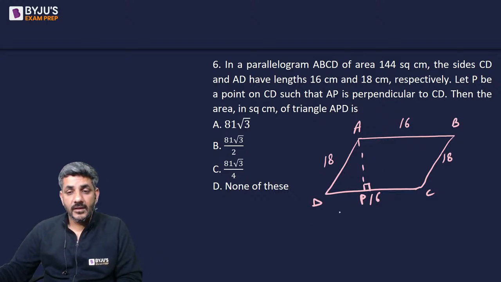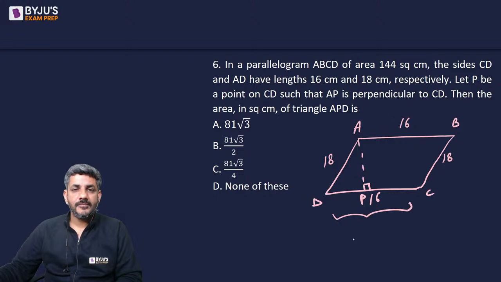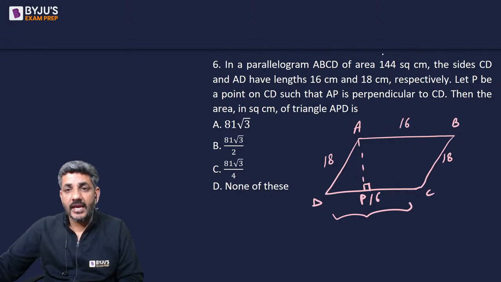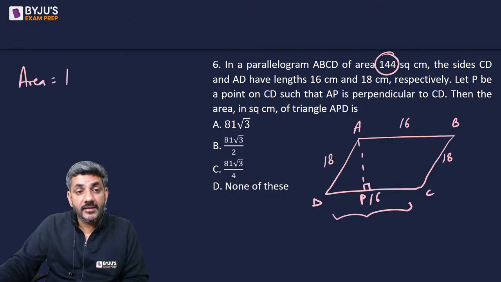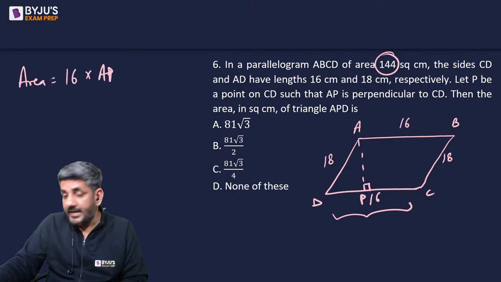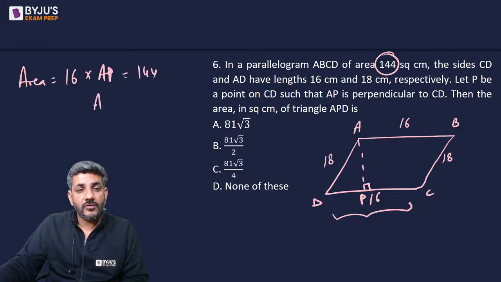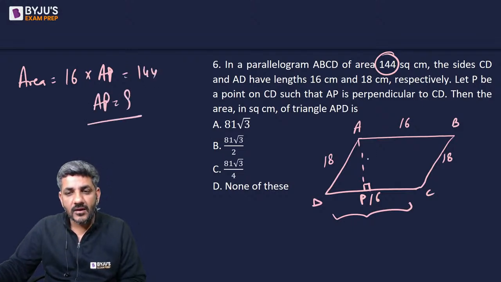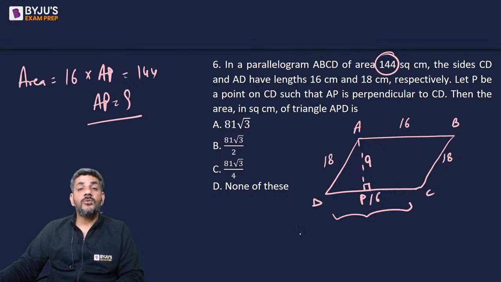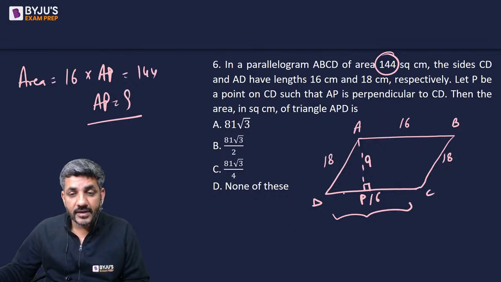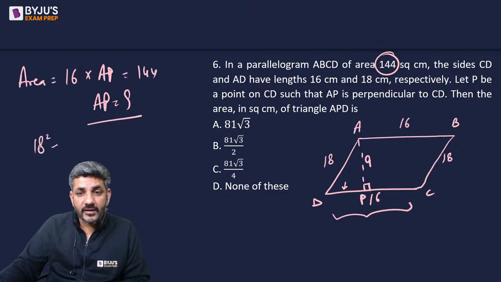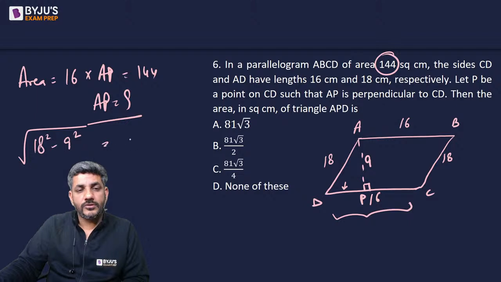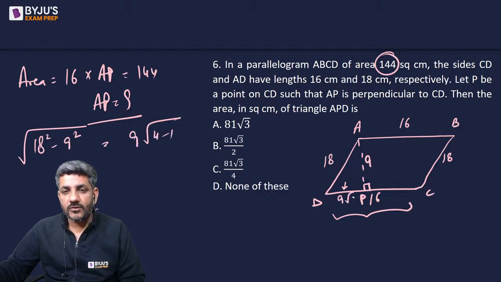Now first of all, this total length is equal to 16. This length is equal to 18. The area is given as 144. The area of a parallelogram is base into height. That is 16 into height AP is 144. So AP is equal to 9 according to that. AP is equal to 9. And if AP is equal to 9, we can get DP as well. By Pythagoras theorem, it will be 18 square minus 9 square whole square root. So 9 will come outside. I would have 4 minus 1. So it is 9 root 3.